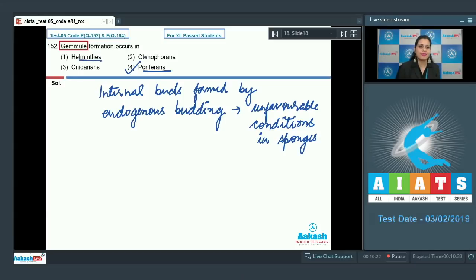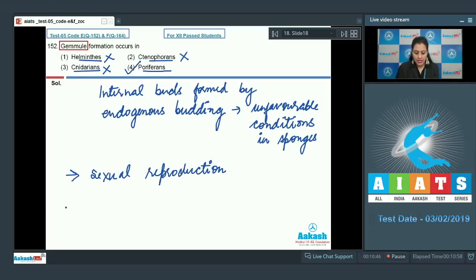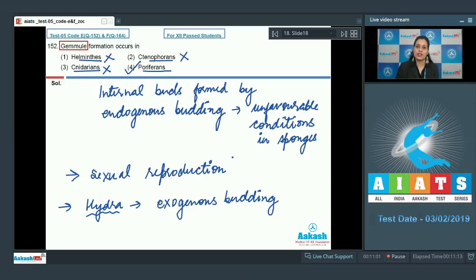The next options given are helminthes and ctenophorans, and these are incorrect options because these organisms perform sexual reproduction. And the next option given is cnidarians, and this is an incorrect option. Cnidarians such as hydra exhibit exogenous budding and not endogenous budding. So the correct answer to this question is option number 4. Let's discuss our next question.